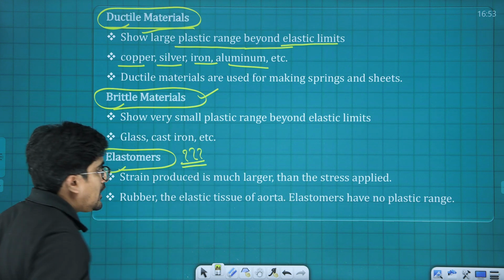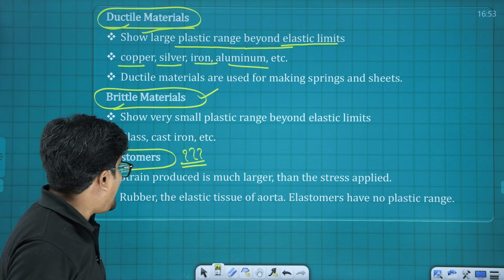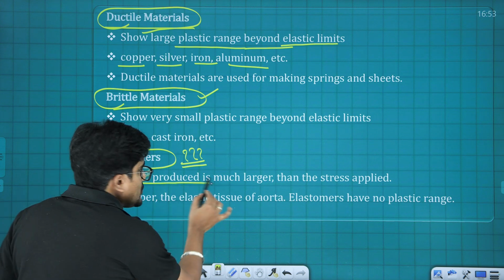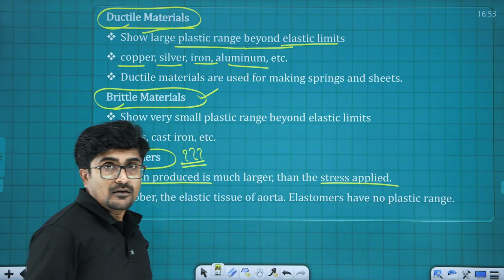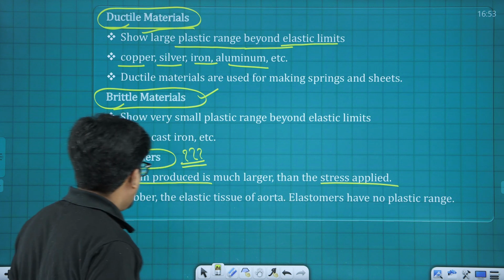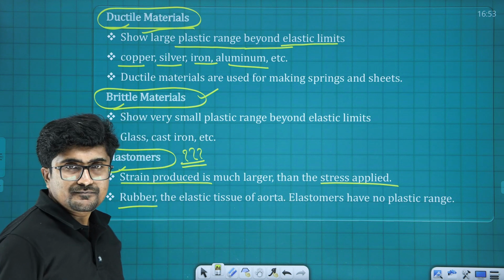And the next one is elastomers. What are elastomers? In this case, the strain produced is much larger than the stress applied. For example, rubber. They are elastomers.